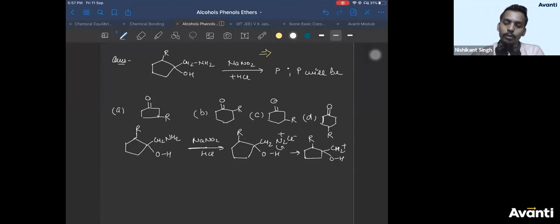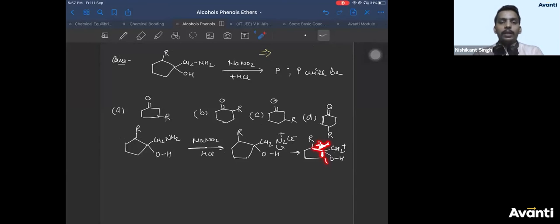Now there are two things. Either this bond breaks like this, and this CH2 minus attacks the carbon having positive charge, or you break the R bond so that this carbon having negative charge attacks the CH2 plus. What do you think? If I name this bond as 1 and this bond as 2, which bond will break, 1 or 2?